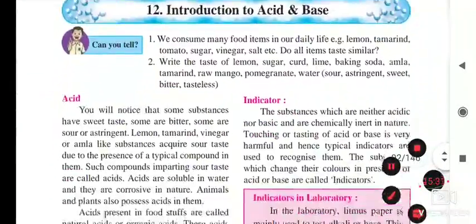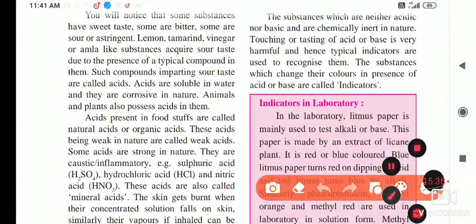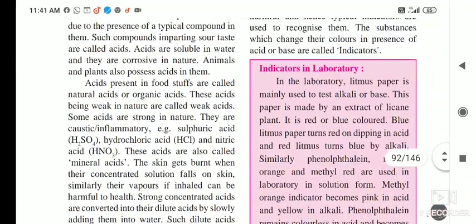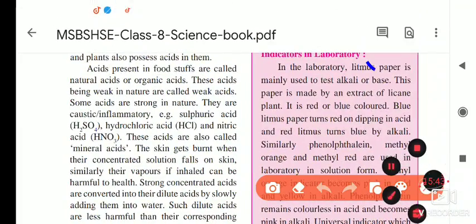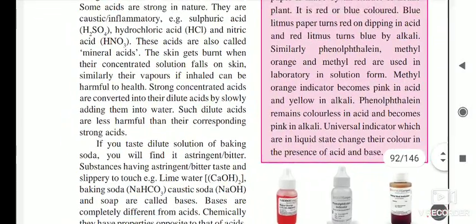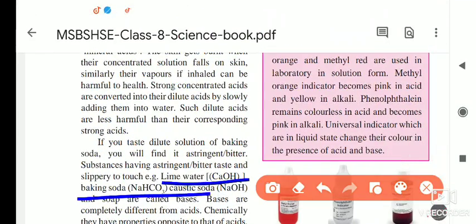So all of you, read this part today. This is a very important and interesting lesson. After this you have to learn all these formulas, and all the color changes of the indicators, such as phenolphthalein. You also have to learn the formulas of lime water, baking soda and caustic soda.